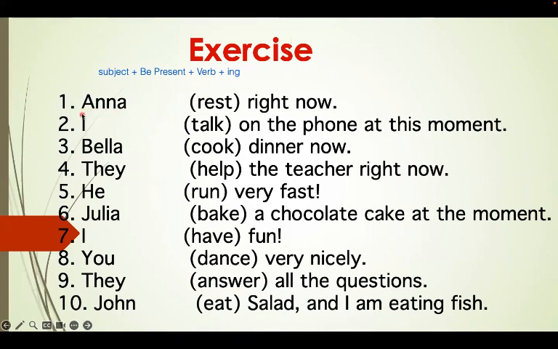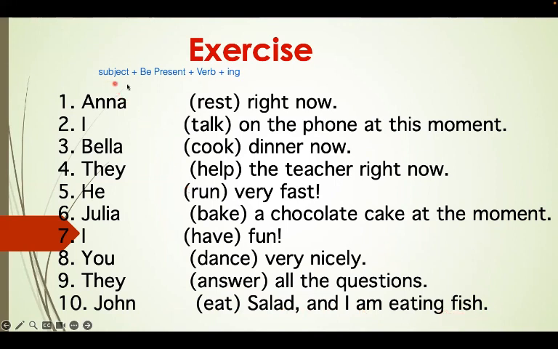So let's get started. First, we have Anna rests right now. 2, I talk on the phone at this moment. Bella cook dinner now. They help the teacher right now. He run very fast. Julia bake a chocolate cake at the moment. I have fun. You dance very nicely. They answer all the questions. John eat salad and I am eating fish.